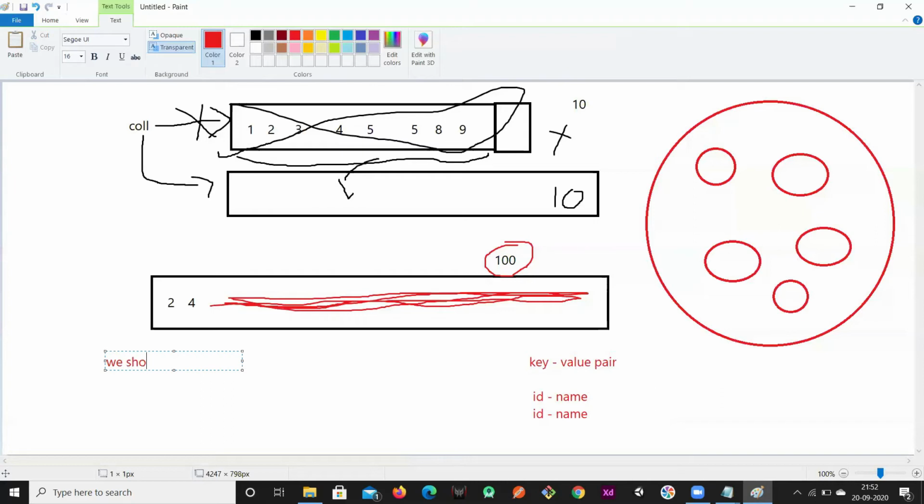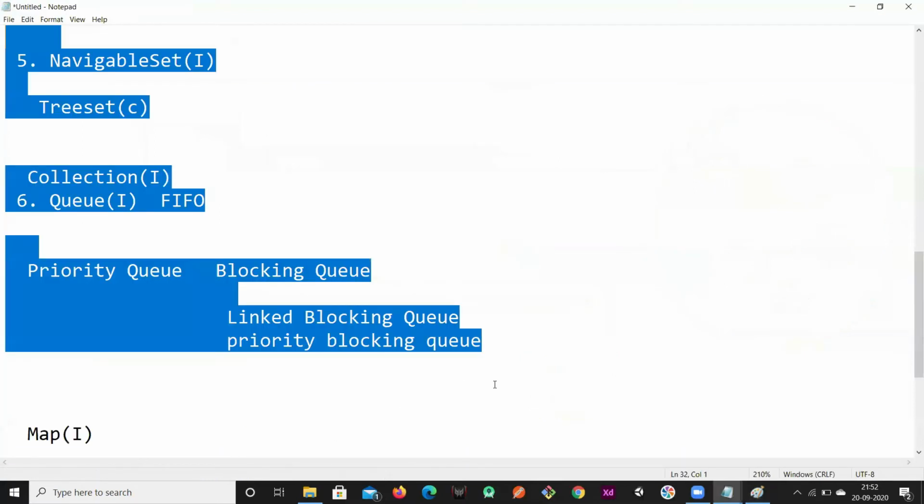Okay, so map doesn't allow duplicate keys. We cannot have duplicate keys. But we can have duplicate values. So there can be duplicates in the values, but we cannot have duplicate keys in the map, right? So when you want to represent the data in the form of key value pairs, then we'll go for the Map interface.